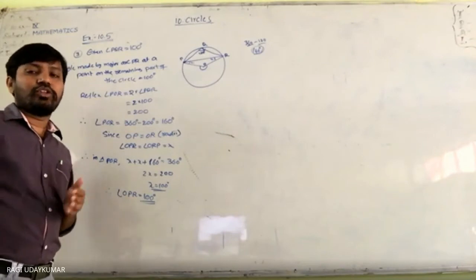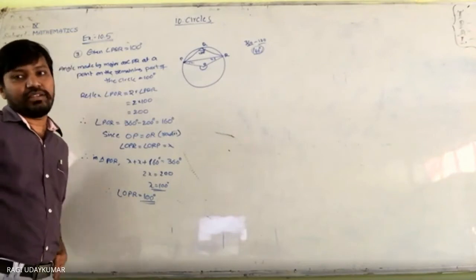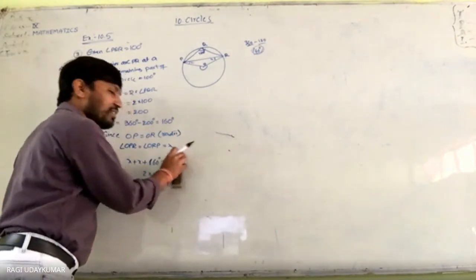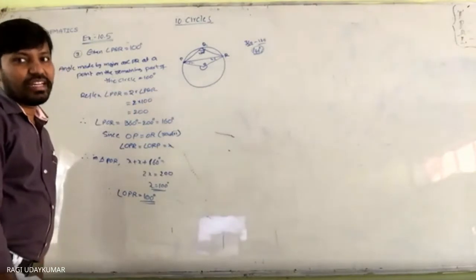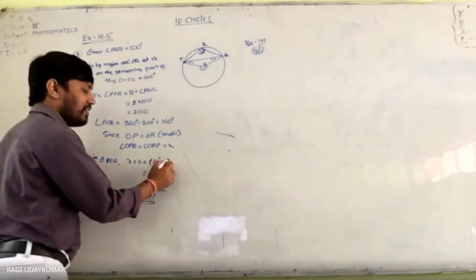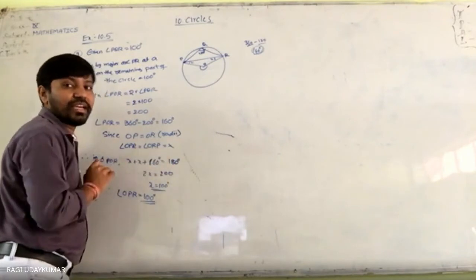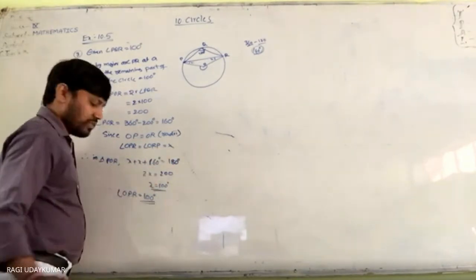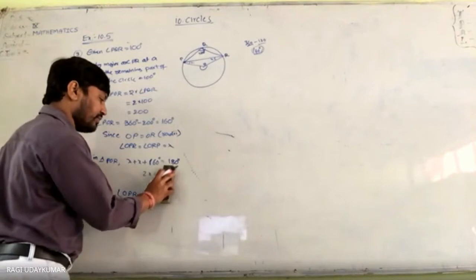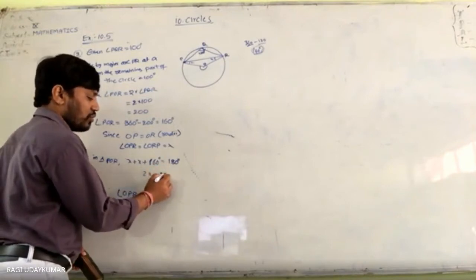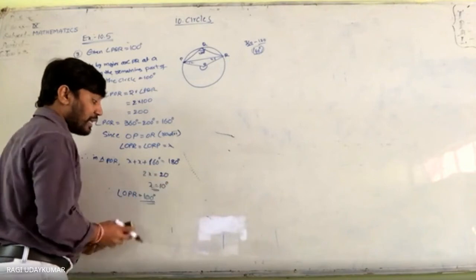See, you should be a little bit aware of that. For the sum of the three angles, here I wrote 360 instead of 180, but no one identified it. Because if I write it immediately, you should say: so 180 minus 160 is 20 degrees. So x is equal to 10 degrees.